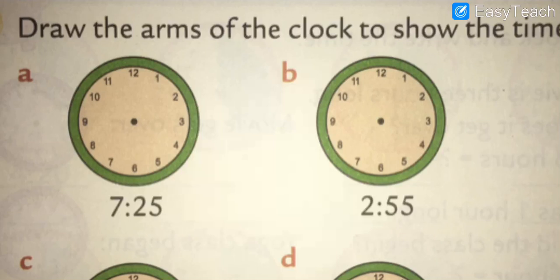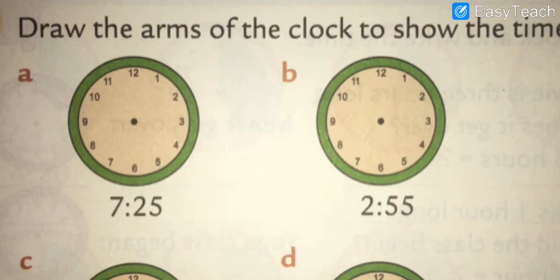How will we mention it, my dear students? We are going to mention the small hand, the hour hand, by green color, and the minute hand is mentioned by blue color. So which digit? Here it is 7 o'clock and 25 minutes.